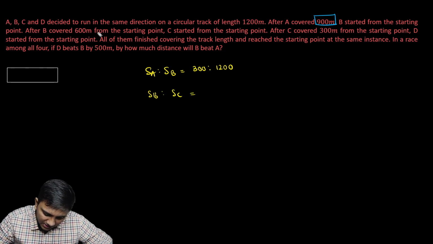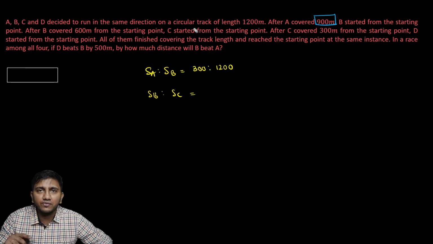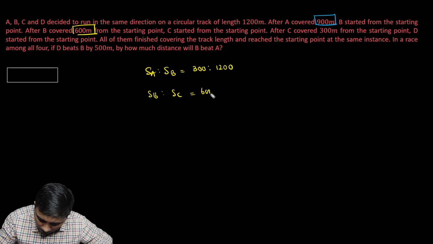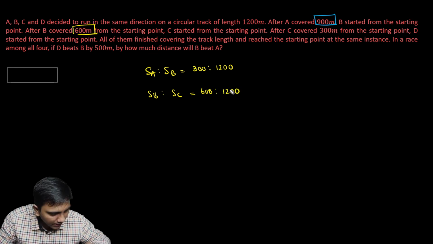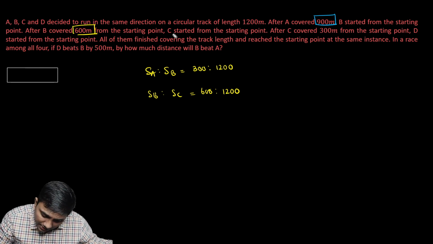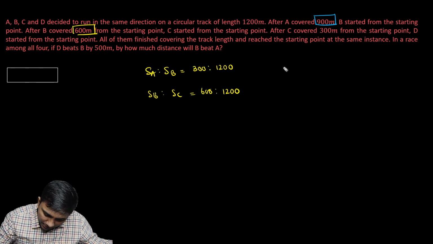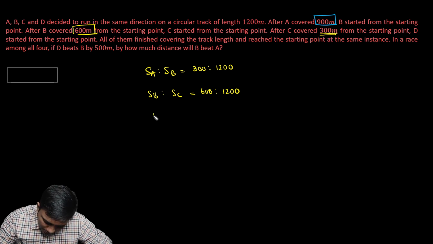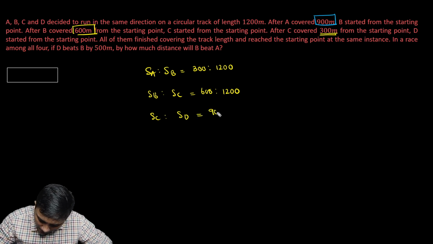When B covered 600 from the starting point, C started and both of them finished at the same time. So B has another 600 to cover, while C has to cover the entire 1200. Now coming to the next guy. After C covered 300 meters from the starting point, D started from the starting point. So C had only covered 300, so he has another 900 to cover, while D covers 1200. So speed of C is to speed of D is 900 is to 1200.